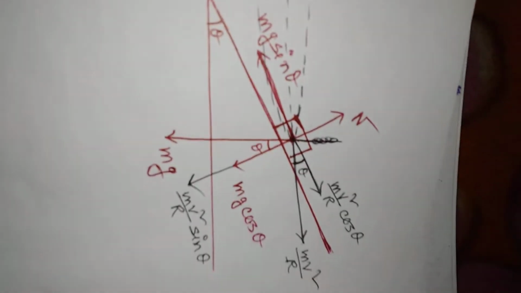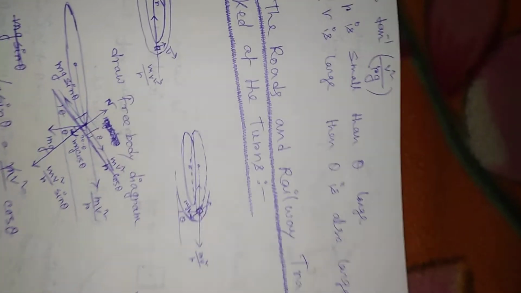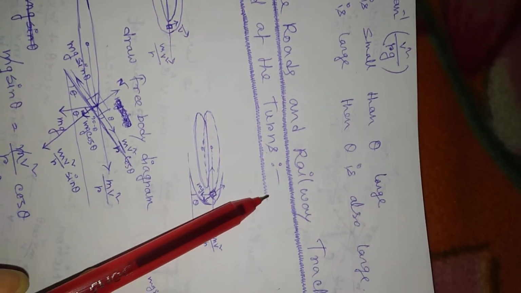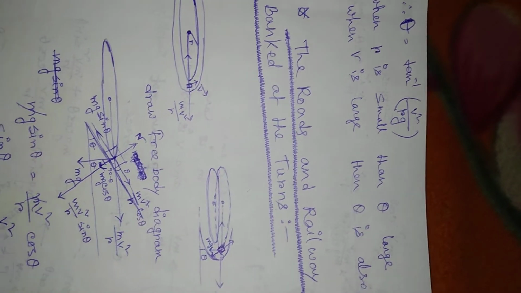Hello everyone, today I will discuss banking. Okay, so now just look at here. The road and railway tracks are banked at the turns. So what is the reason behind this?